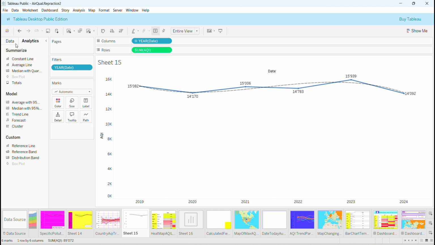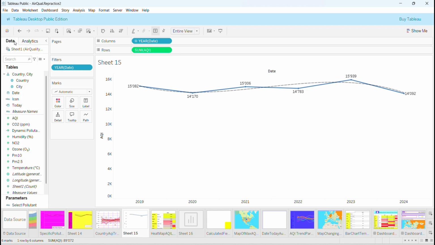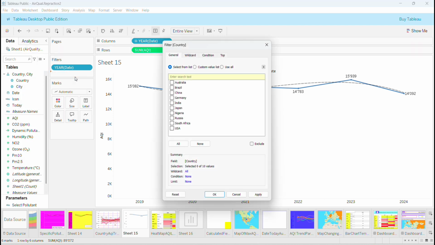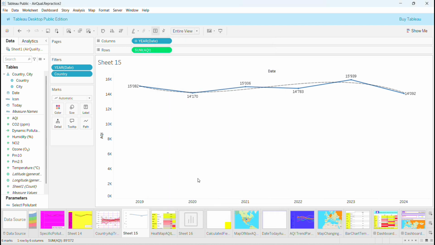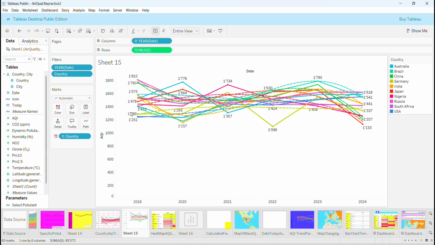So first of all, let's go back to the data, because we want to get the country in the filter, and we're going to choose all of them right now, and we want to get them also in the color of the mark shelf. And here we have already all the countries, you see.